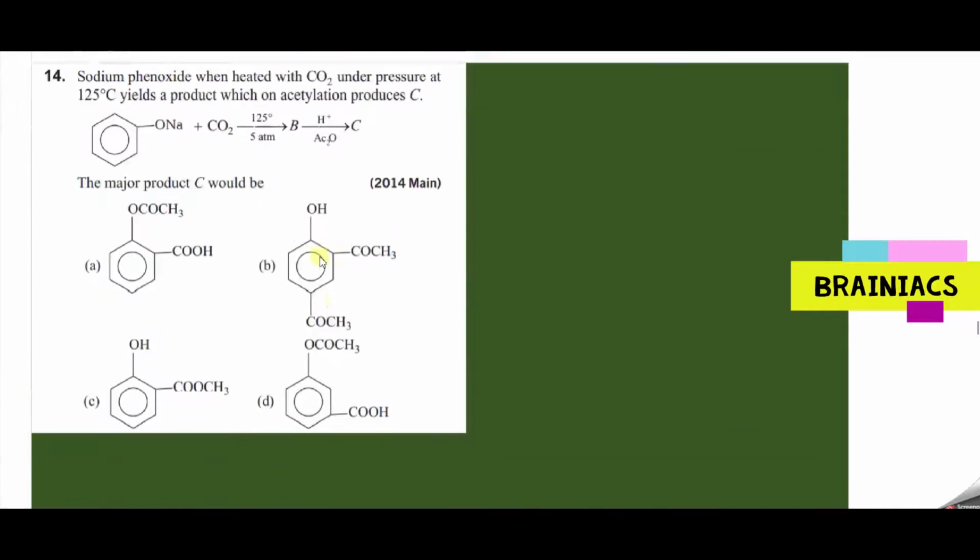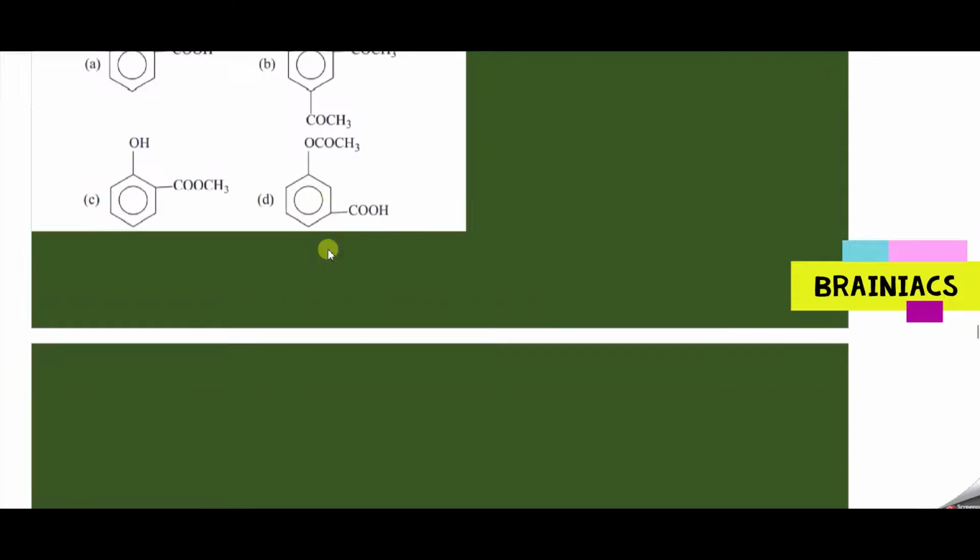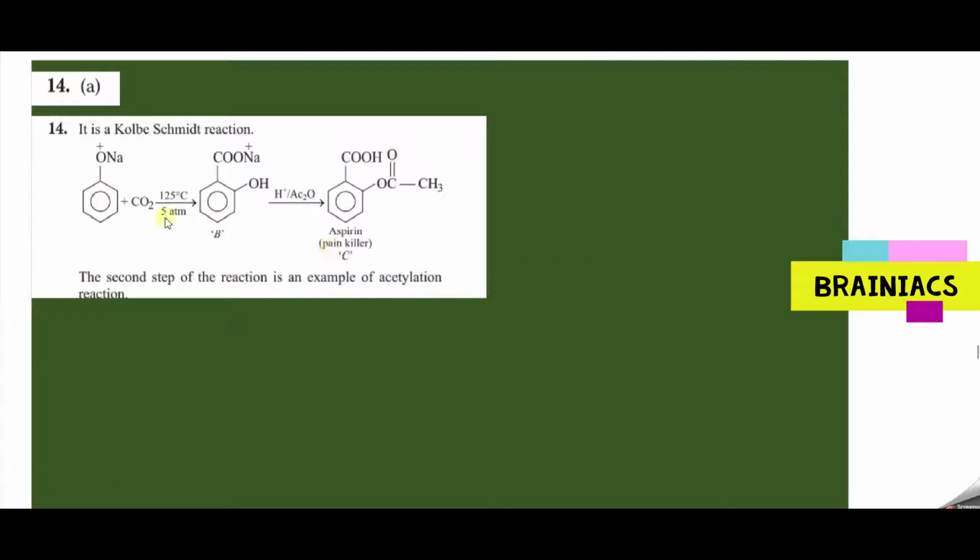Try out this one. It's a famous reaction, so it is easy also. Sodium phenoxide, when heated with carbon dioxide under pressure at 125 degrees Celsius, yields a product which on acetylation produces C. What is the first reaction? Sodium phenoxide reacting with carbon dioxide. Can anybody tell me the name of that reaction? Kolbe's reaction. So you first get COONa with OH. Next step is H plus with acetic anhydride.